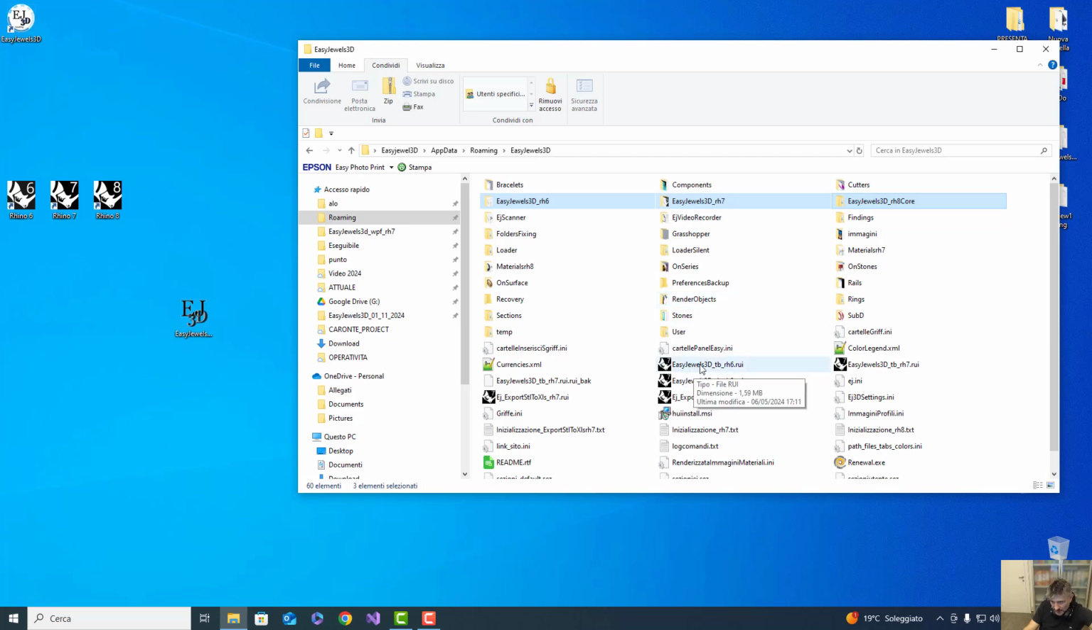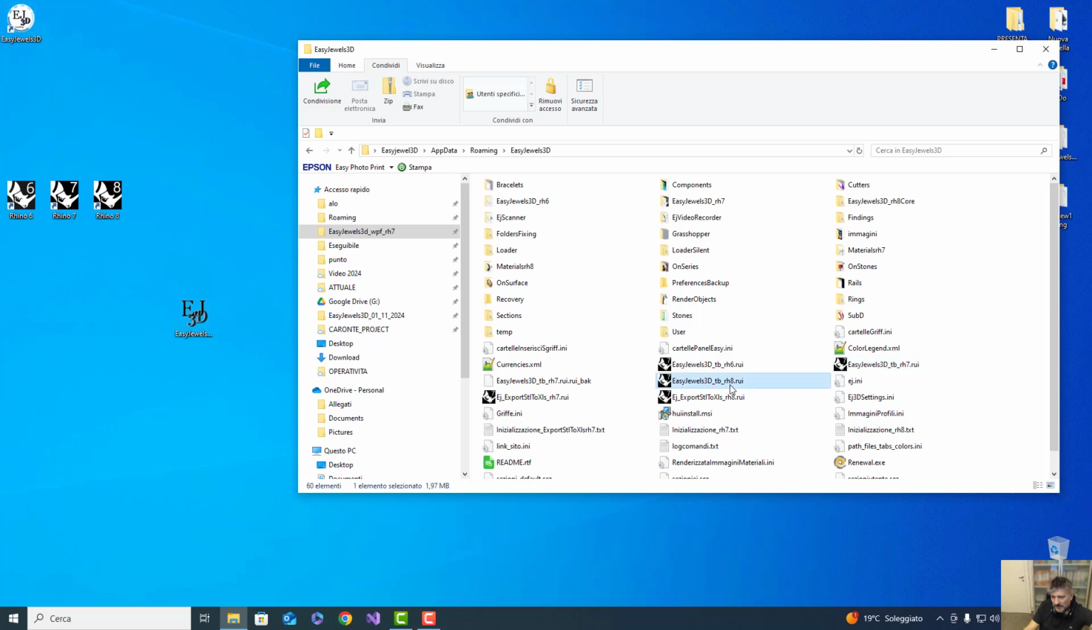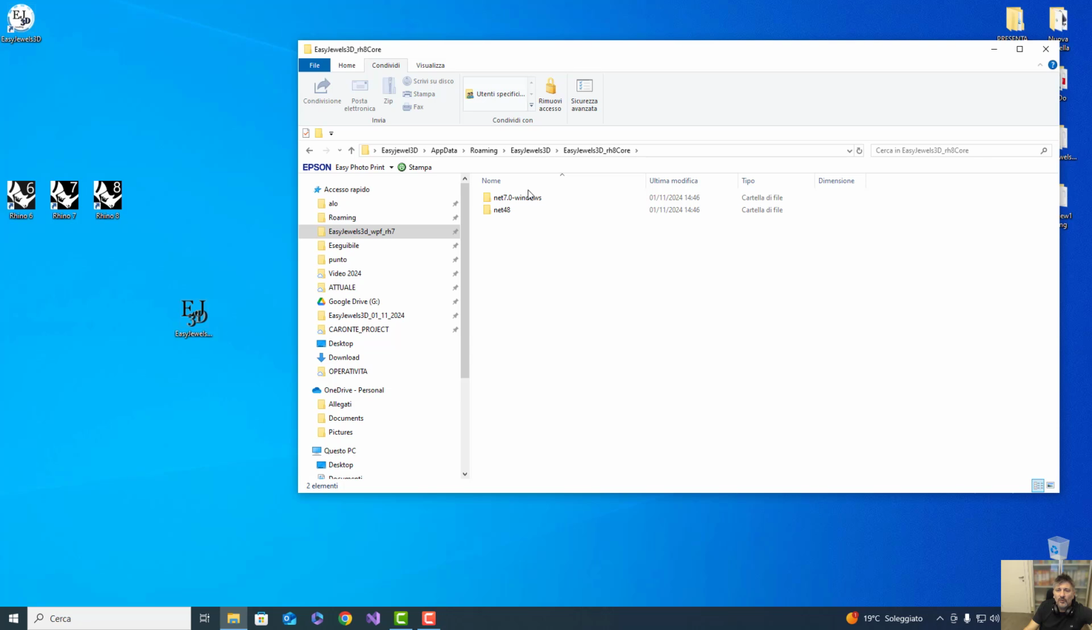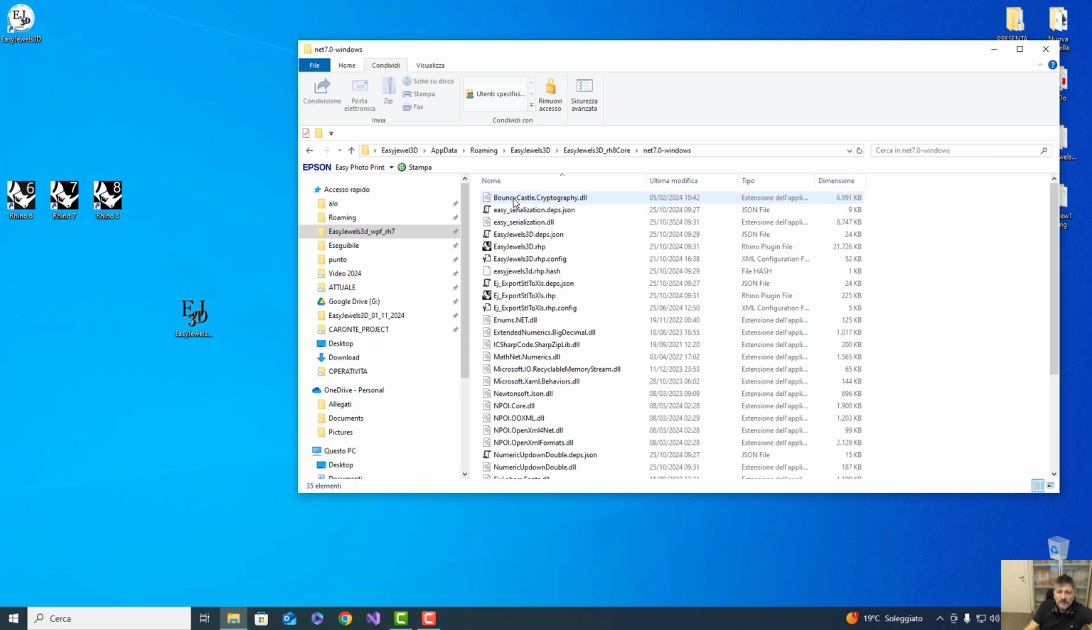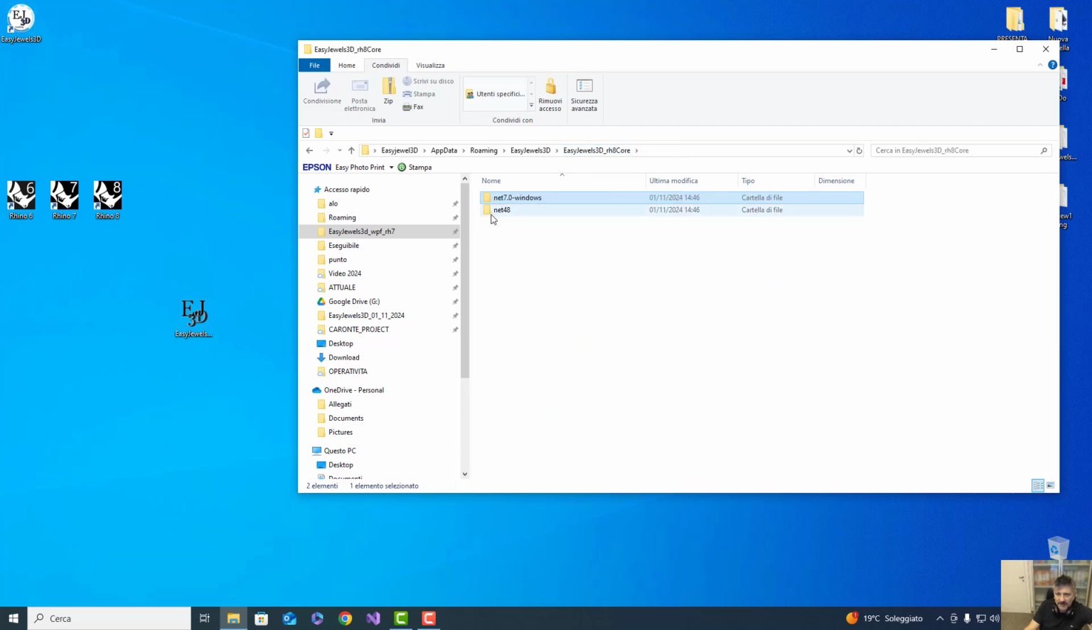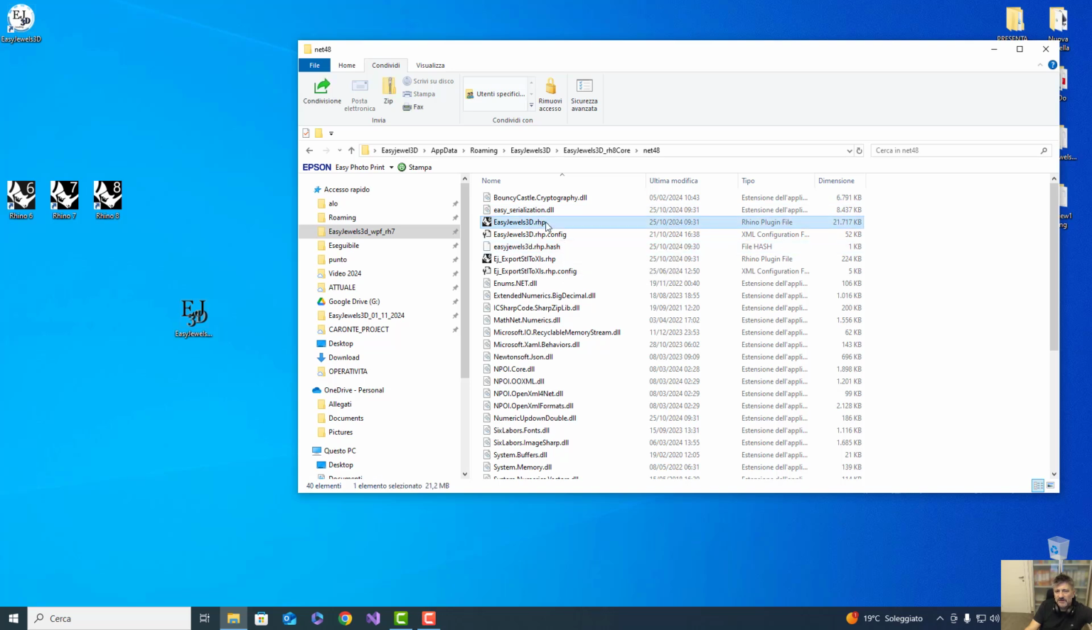these 3 files, the toolbar files for Rhino 6, for Rhino 7, and for Rhino 8. Okay? To install EasyJewels3d in Rhino 8, you have to drag and drop this toolbar, and we open this folder here. We take this file and we drag and drop it, or the same file in net48, this one. Okay? So we try. We open Rhino 8.